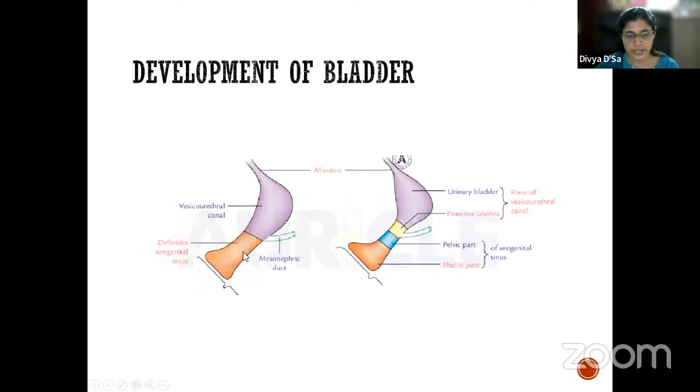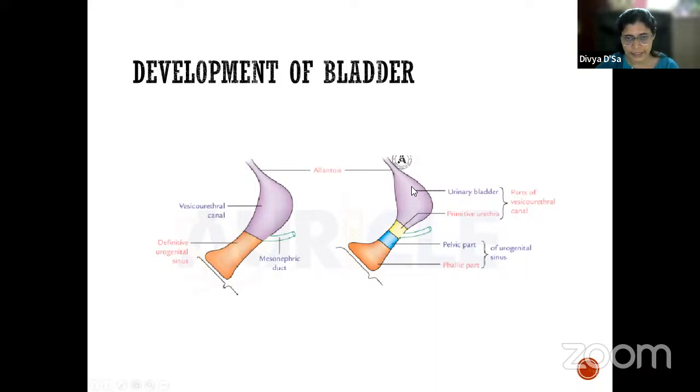Now this definitive urogenital sinus will further divide into two parts. The cranial part, we call the pelvic part, and the caudal part, we call the phallic part. And the allantois is present near the cranial end of the vesico-urethral canal. Now when we see the upper part of this vesico-urethral canal, it is large, whereas its lower part is a little narrower. This dilated part of the vesico-urethral canal will form the urinary bladder.